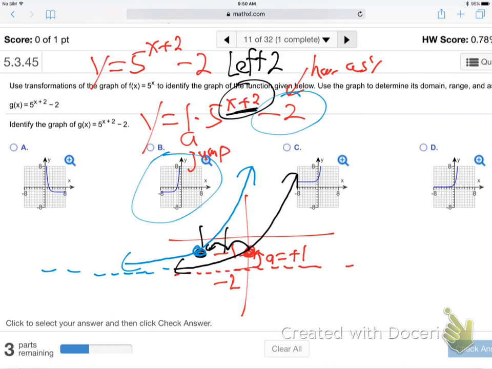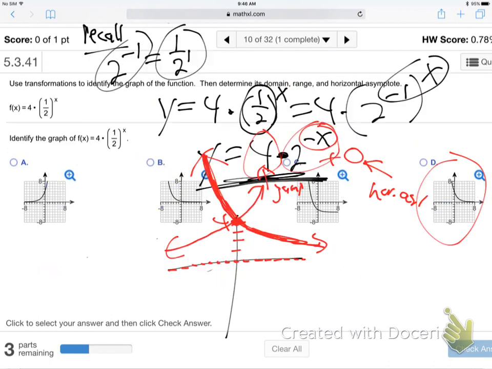Oh, by the way, you know the whole thing I told you about the horizontal? Now that we're talking about moving things, that's all that's really going on with the horizontal. The normal horizontal, like the last one, had no number out here, which means 0, which means the horizontal's at 0. So what I could have told you is, the normal graph has horizontal at 0, and then if you have a number out here added, like +3 or whatever, that just grabs the whole graph and moves it up 3. Which is the same thing as me telling you whatever number's off to the right, that's where the horizontal is. Same thing, huh?